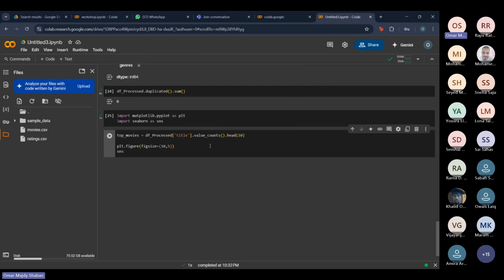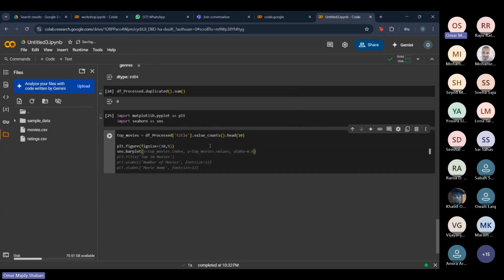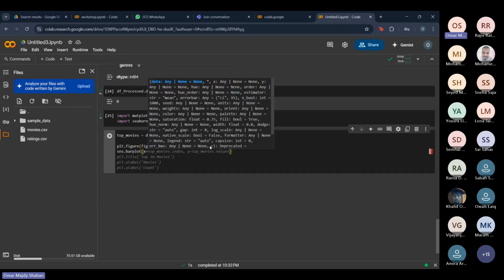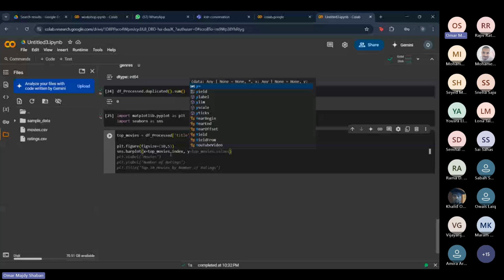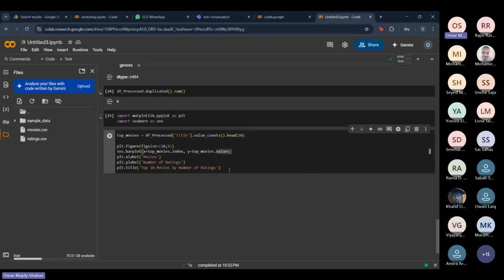And we're going to use a bar plot for this visualization. For the x values, we're going to put the index, the number of ratings, so the numerical variables. Basically the number of ratings for every single movie. So we're going to use the index method here. And for the y, we want to put the labels, the names of the actual movies, so we can see which movie has the highest rating. So we're just going to put the values method.